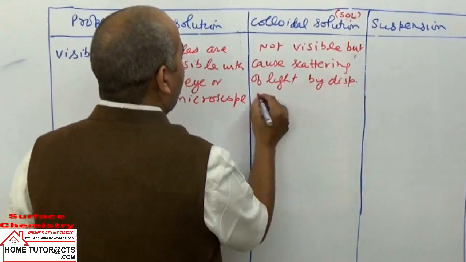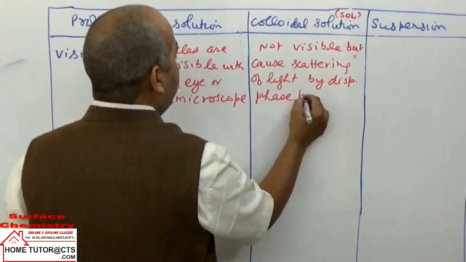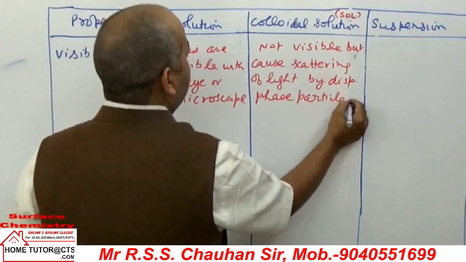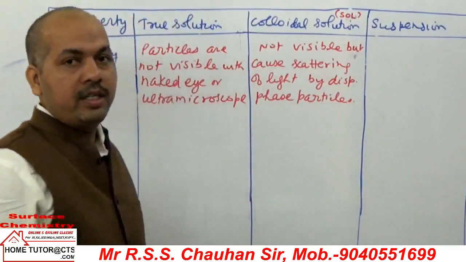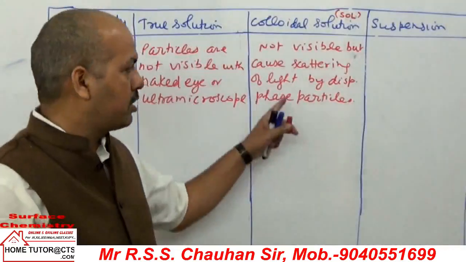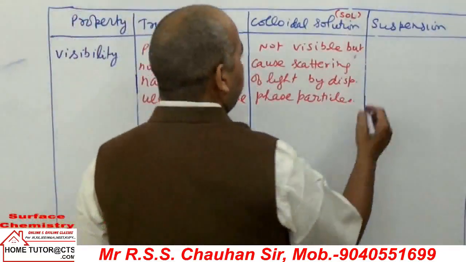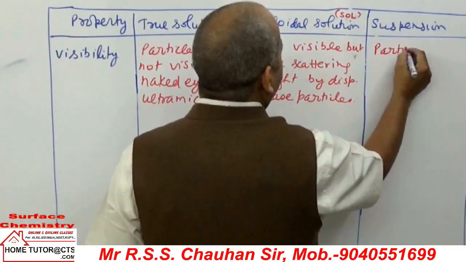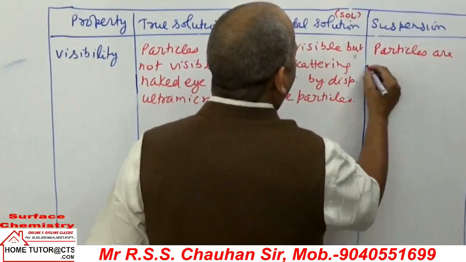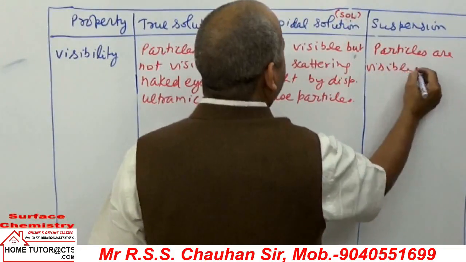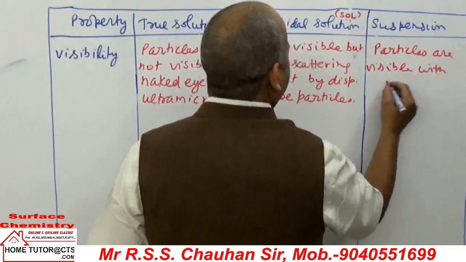This phenomenon is called the Tyndall effect. We'll discuss it later on. Next is suspension. Here the particles are visible with the naked eye.